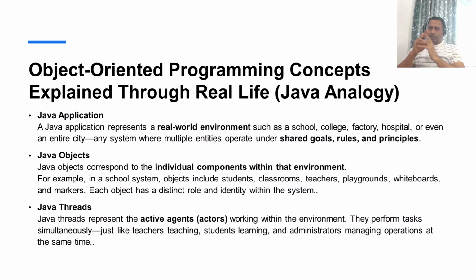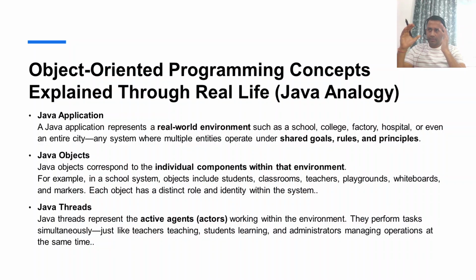I have been stressing correlating the things which we have in the real world to the things which we will have in the Java world, the virtual world. What are the entities which exist in the Java world? When we talk about our real world, we have an environment or a system.